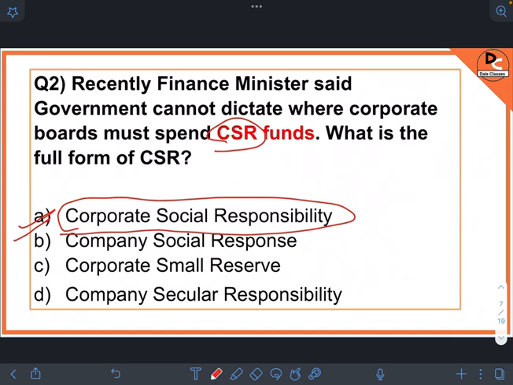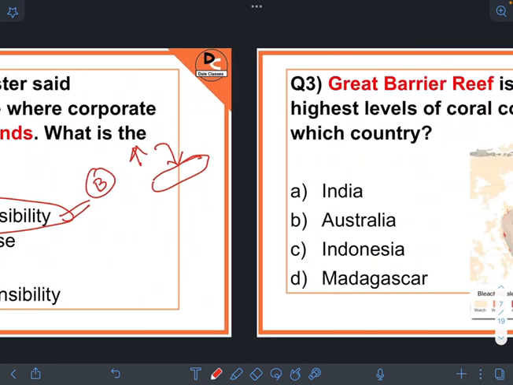It is a commitment by businesses to integrate social and environmental concerns into their business operations. Like if a business earns so much by using the resources of our Earth, it is their social responsibility to spend some money on environmental concerns. So this is corporate social responsibility.